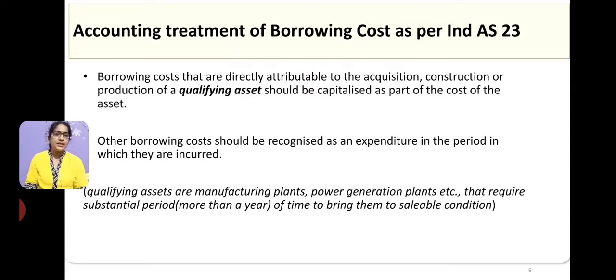What is a qualifying asset? Manufacturing plants or any asset which requires substantial time to be ready. Till that time, any borrowing cost generated on such borrowing will be capitalized. Capitalizing means adding back to the principal amount of the loan.